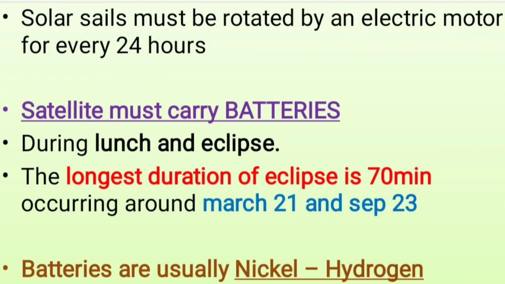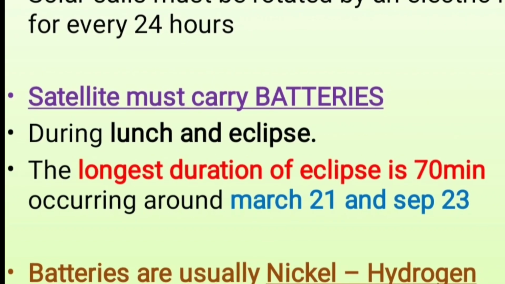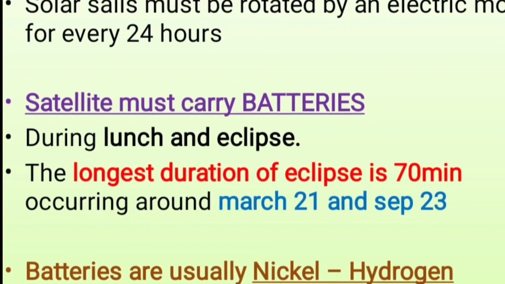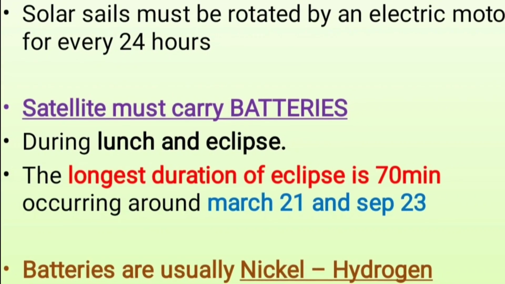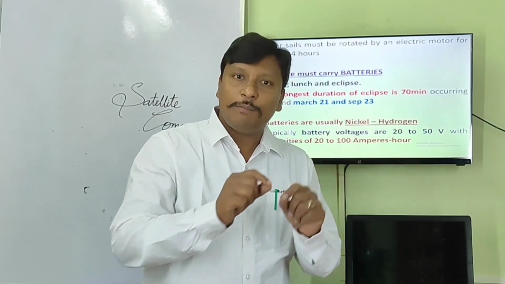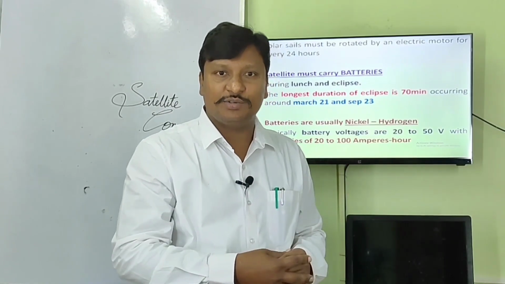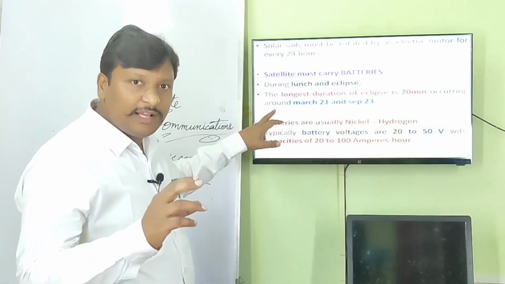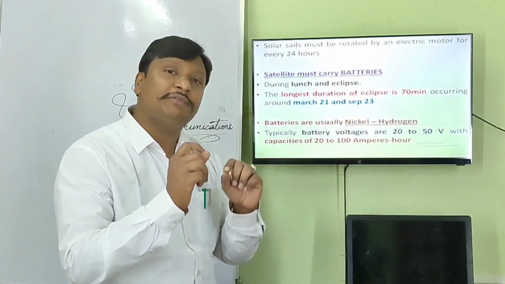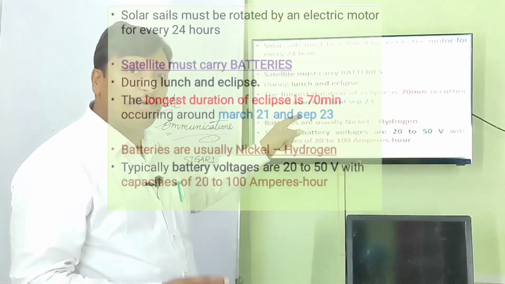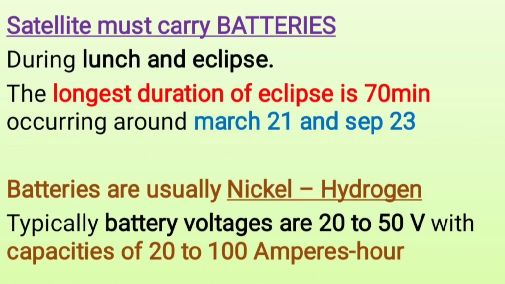These solar sails must be rotated by an electric motor once every 24 hours. The satellites must carry batteries. During the launch and eclipse times, the satellite operates with the help of these batteries only. The longest duration of an eclipse is about 70 minutes, occurring around March 21st and 23rd.